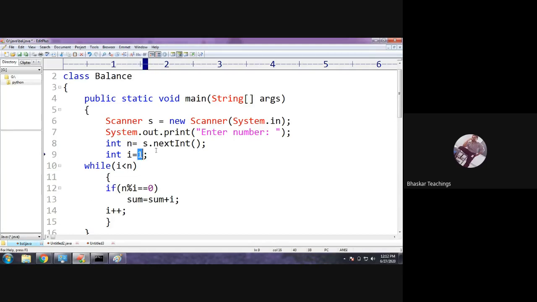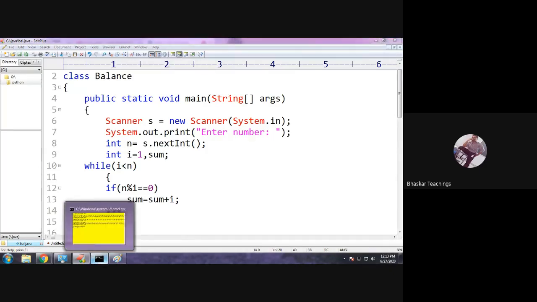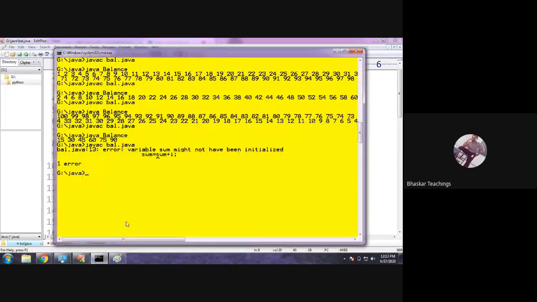So let us see for 6, assume n is 6. Initially I is 1. 6 divided by 1, true. Sum will be given 0, so take sum also. Sum will be 0 initially. 0 plus 1. Doesn't it give an error? Let me compile. You have to tell me what error it is. Variable sum might not have been initialized.